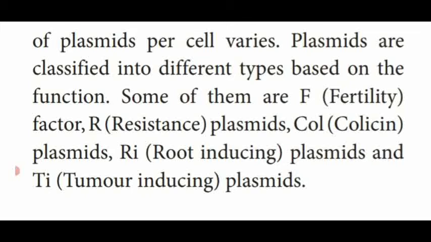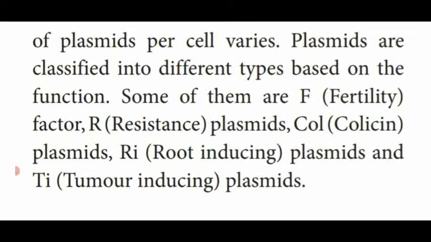Then the R plasmid, that is the resistance plasmid, which makes them resistant to antibiotic substances. Another one, the Col plasmid, which can produce the colicin chemical substance. Then the RI plasmid, which induces root formation, that is the root inducing plasmid.